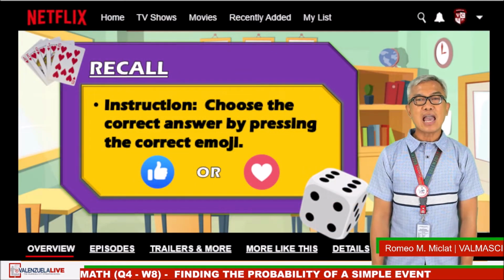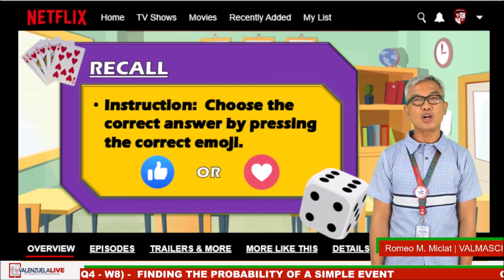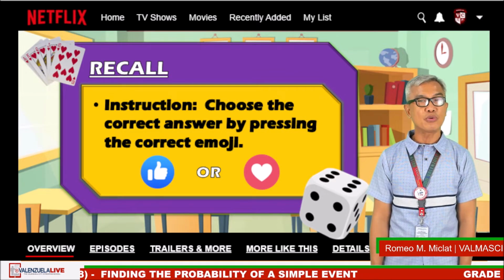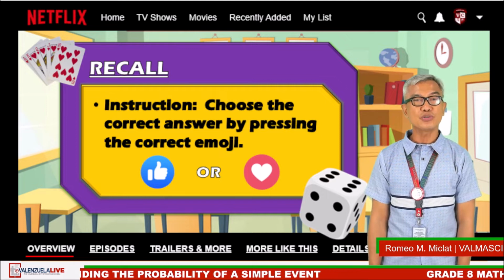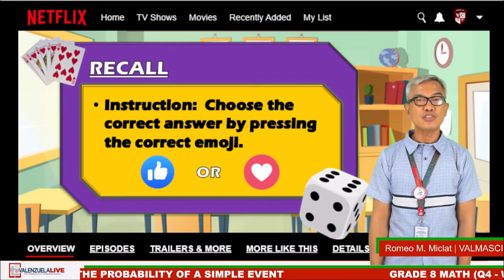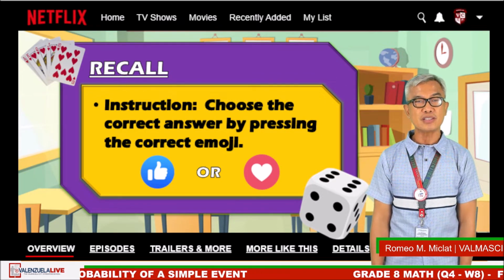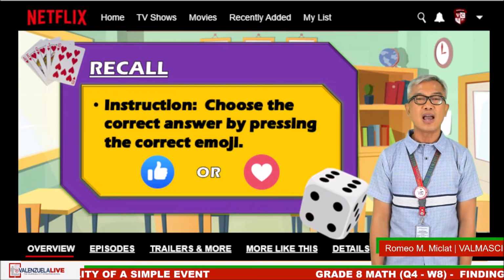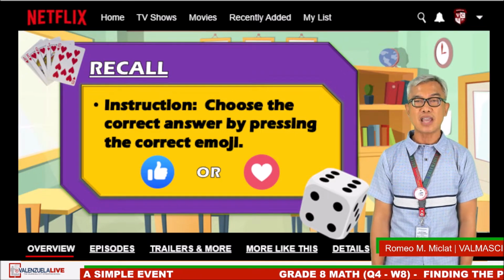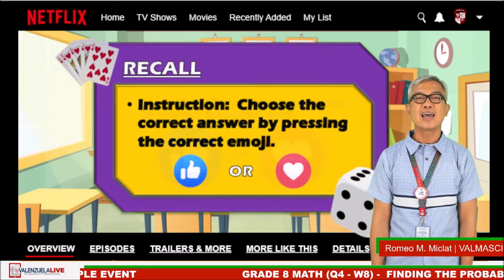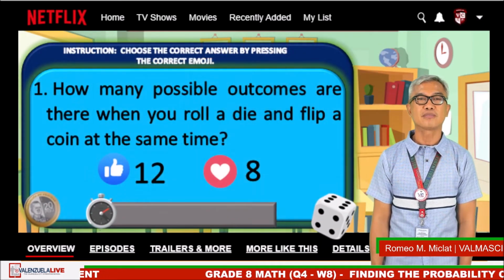For the recall, I have here some situational probabilities happening in our surroundings. I want you to do something for me. Please choose the appropriate emojis for the following situations. I will give you ample time to decide which one is correct. Let us try the first one.